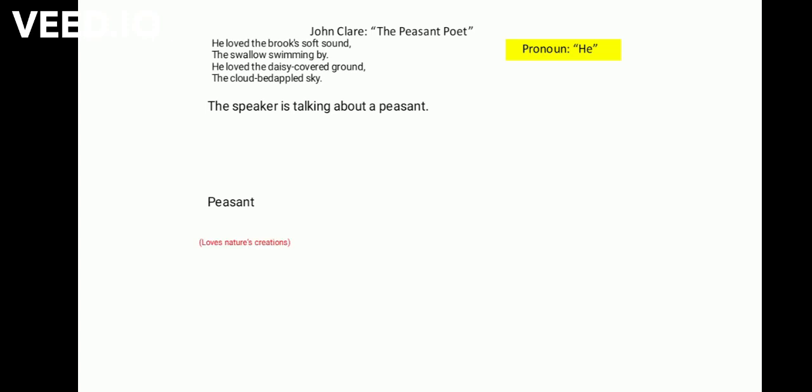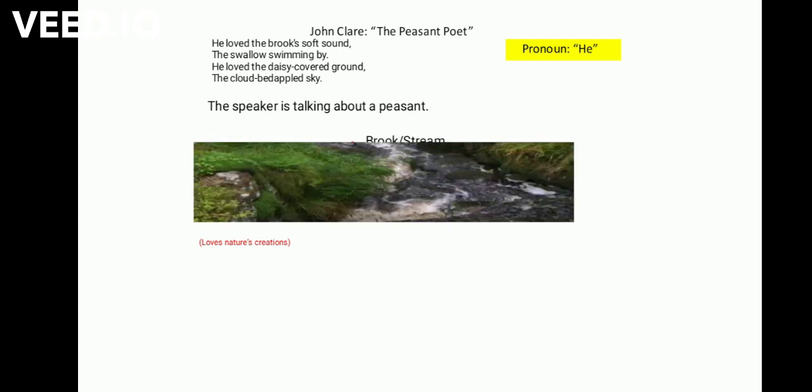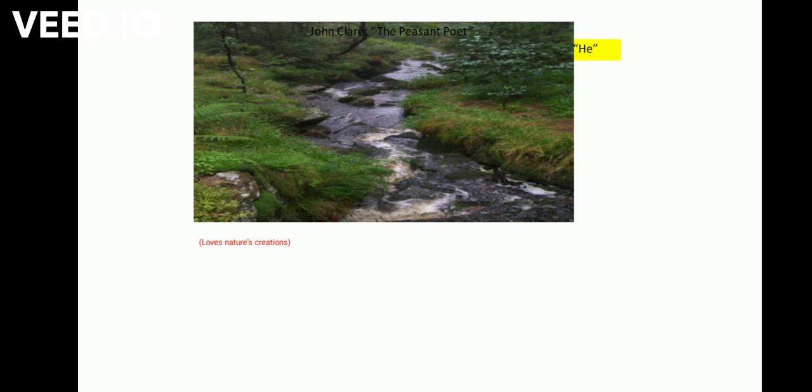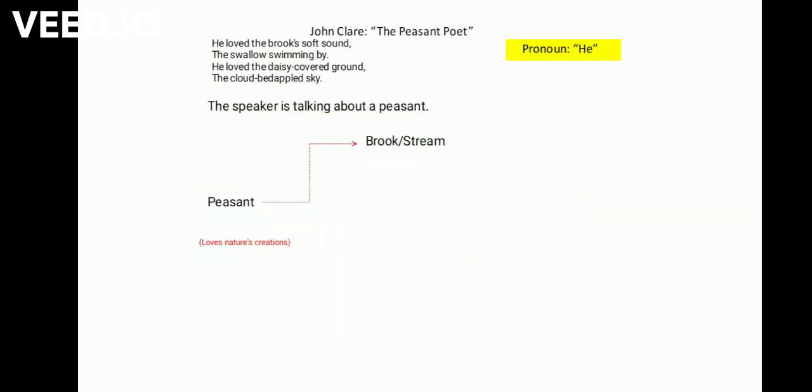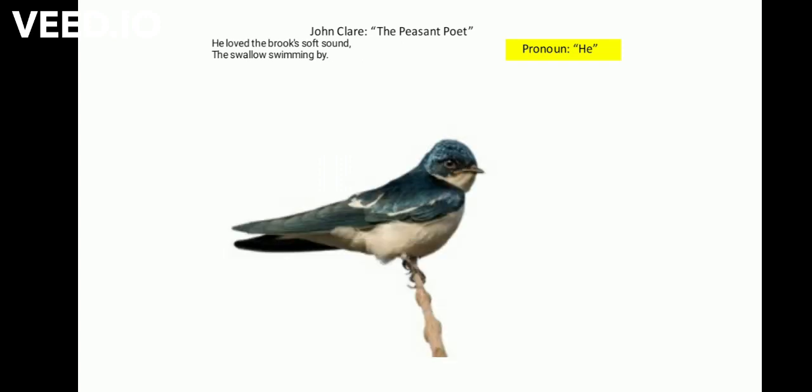The first creation which the peasant loved is the brook. You can say that the brook is a small stream. Here is an example of a brook. It is a small stream. The speaker also tells us that the peasant loved to watch the swallows flying in the air. Swallow is a bird, and the expression of swallow swimming in the air suggests the smooth gliding of the bird in the air. It appeared as if the swallows were flying without any obstruction. Here is the image of a swallow.